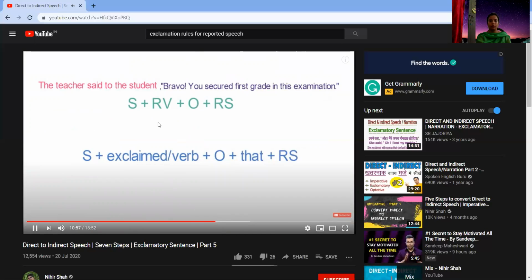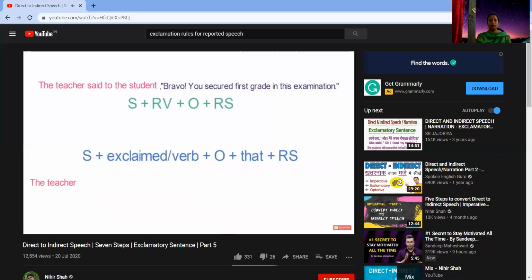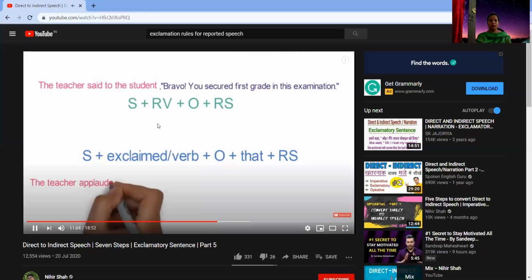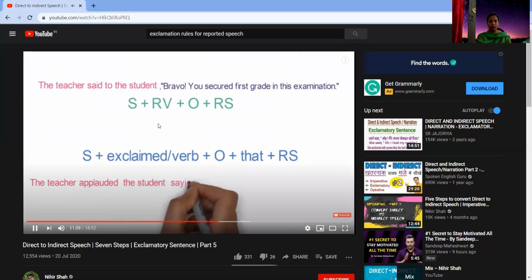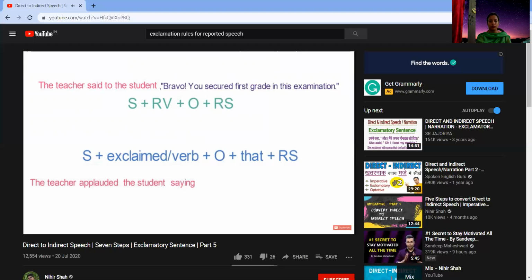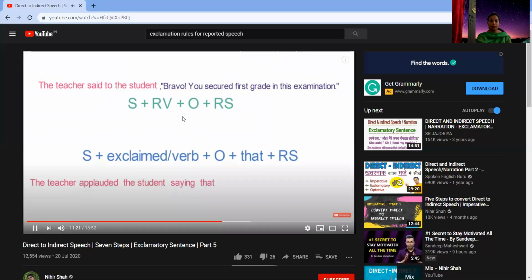The subject is the teacher. As the teacher is praising or applauding the student, we can use applauded here. The object is the student. Saying will be added after the object as we just learned in our workflow in step 2. Then we will remove the word bravo as we learned in our rules. Then that will come. Then we will change the pronoun, backshift the tense in the reported speech and change the time denoting word. So the reported speech will become like this.